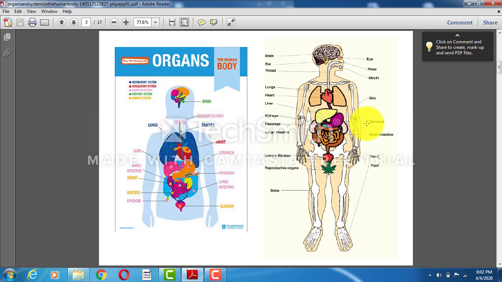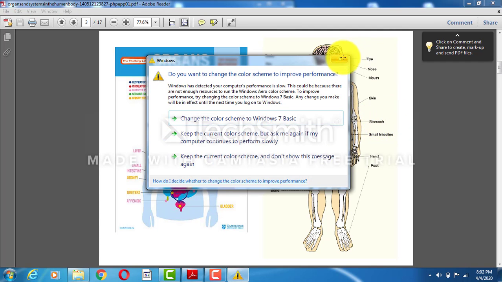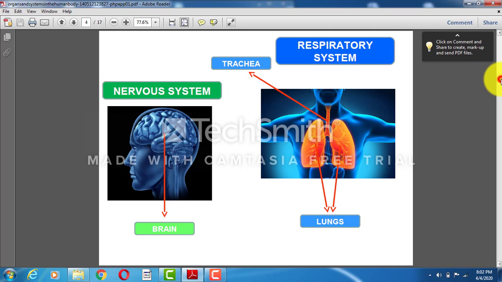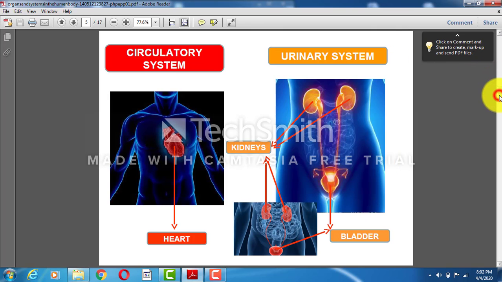After the liver we have the kidneys. Kidneys are a pair. You see here, they look like a bean. Have you seen the seeds of beans? Exactly, they look like beans. So the kidneys are a pair of bean-shaped structures located at the back of the abdominal cavity. This is the abdominal cavity. The lower part of our body is the abdominal cavity.